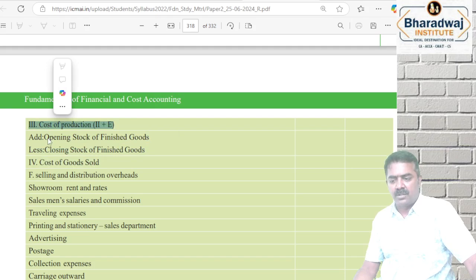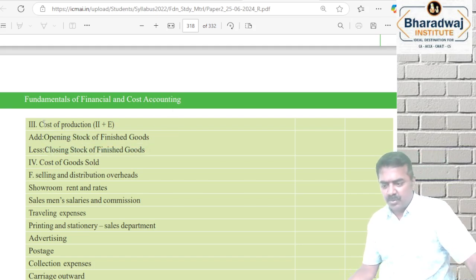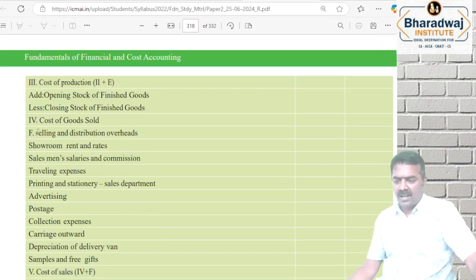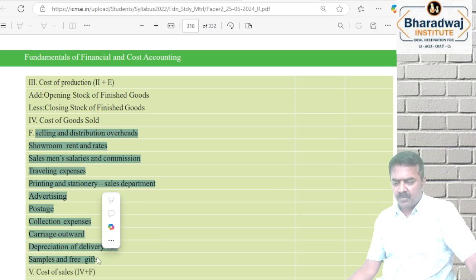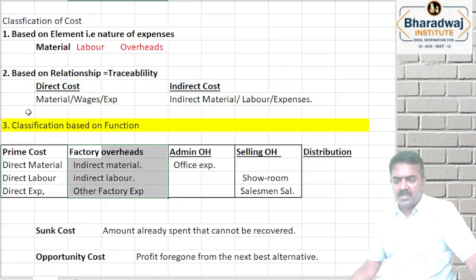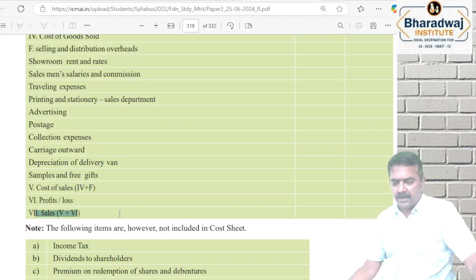Sir, I produced 10,000 units. I had 2,000 units at the beginning of the year that would have been sold. Closing stock at the end of the year will be sold in the next year. So with the cost of production adjust for inventory, you get which one? Cost of goods sold. After that, add selling and distribution overheads, you get cost of sales. You get which one? Cost of sales. That is what I told you, classification based on function. Prime cost, add factory overheads, add administration overheads, add selling and distribution overheads, you get the total cost. Compare the sales, you get the profit or loss.